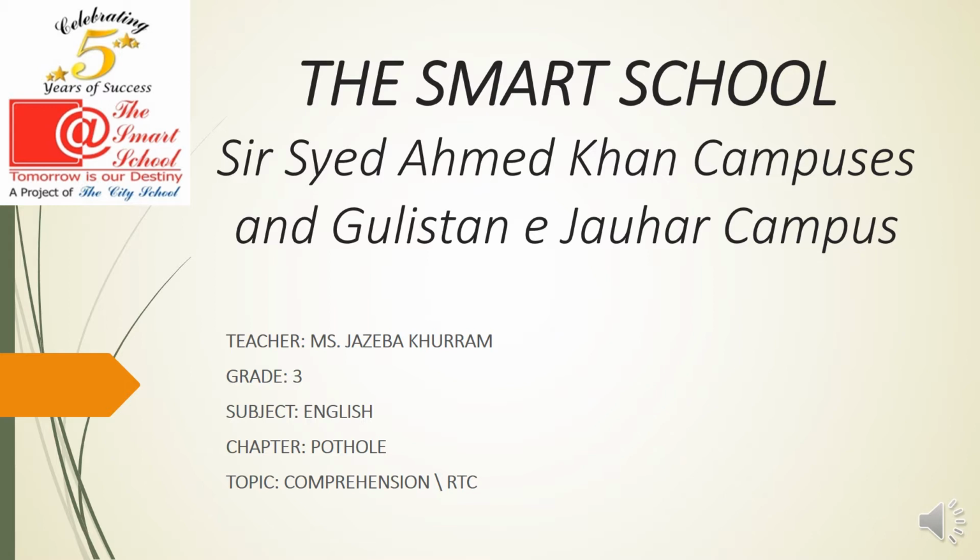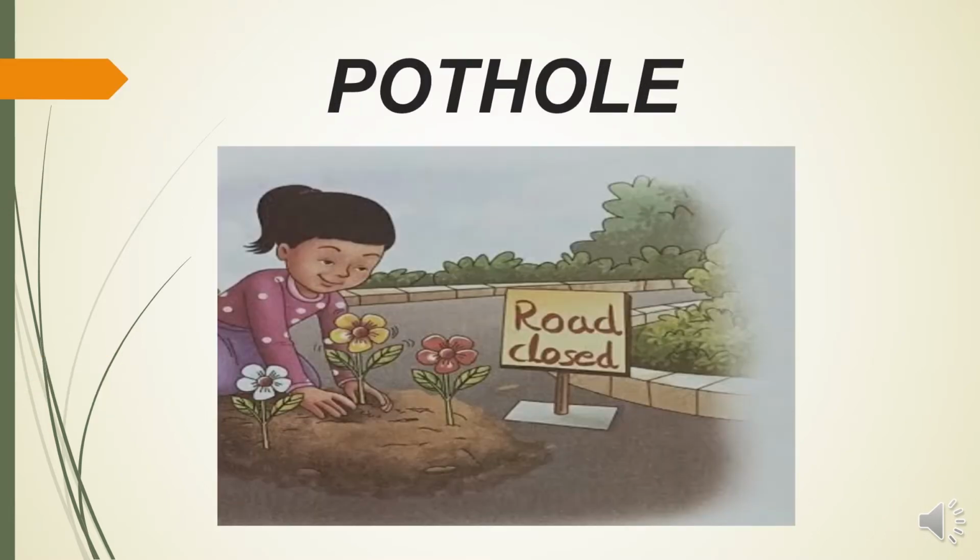You all know what we have to do. We simply have to take out our English literature copy. After taking it out, you know that the first page is the title page. You need to make a Pothole title page. I have attached a picture from the book, but you can draw whatever you think is suitable and good enough for your title page. You are all very creative in this regard. So let's move on to the next.